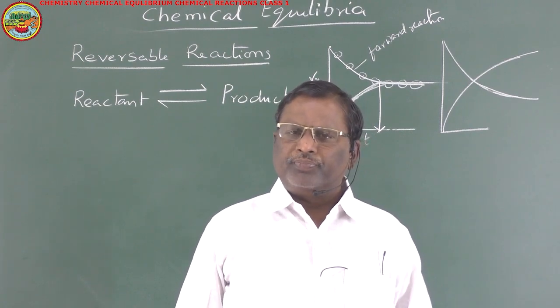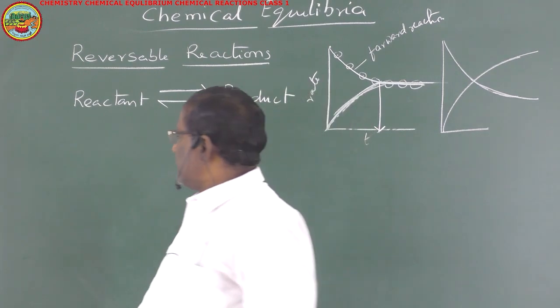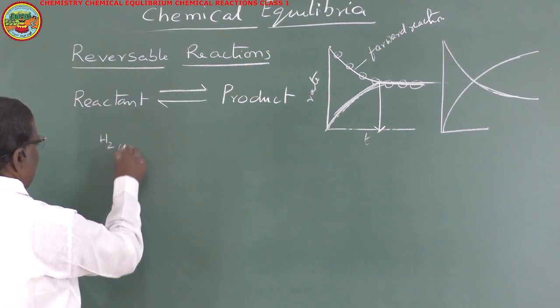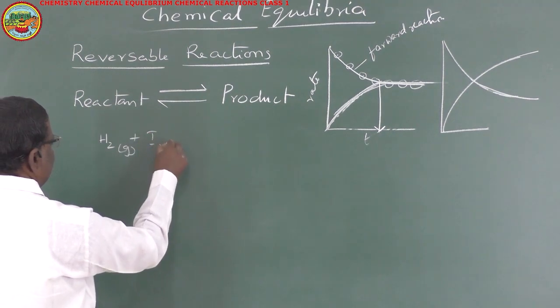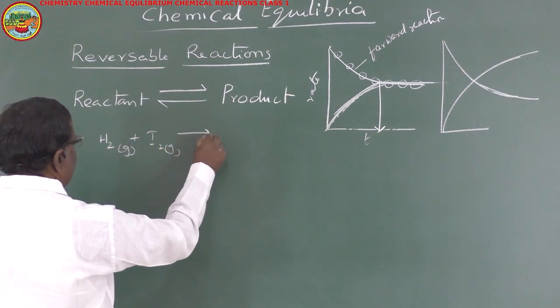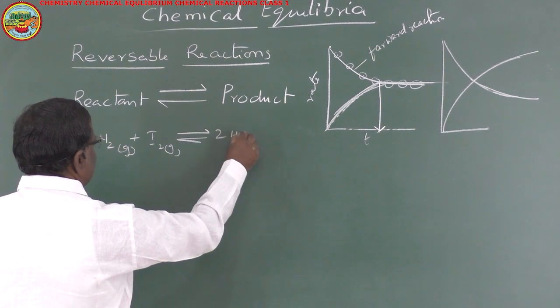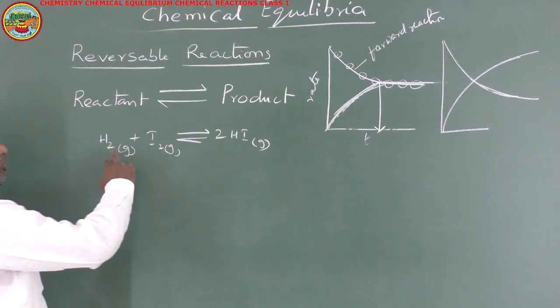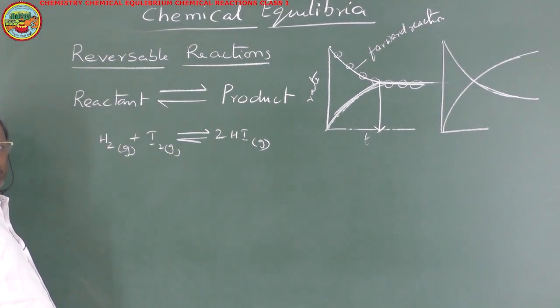homogeneous equilibrium. For example, H2 gas plus I2 gas reversibly gives 2HI gas. This is said to be in homogeneous equilibrium because all are in the gaseous state.